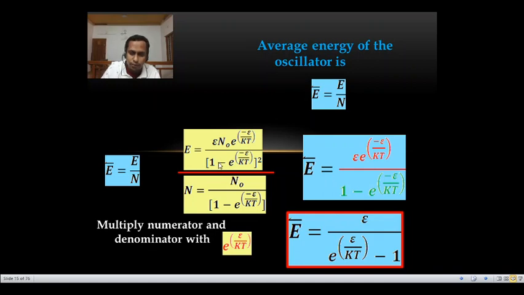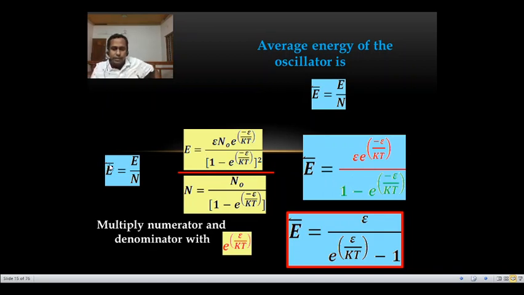Then 1 minus e raised to minus epsilon by kt one time is here, and the whole square there. So one power may get cancelled. So remaining factor is, E bar or average energy is equal to epsilon e raised to minus epsilon by kt divided by 1 minus e raised to minus epsilon by kt. Is it clear?